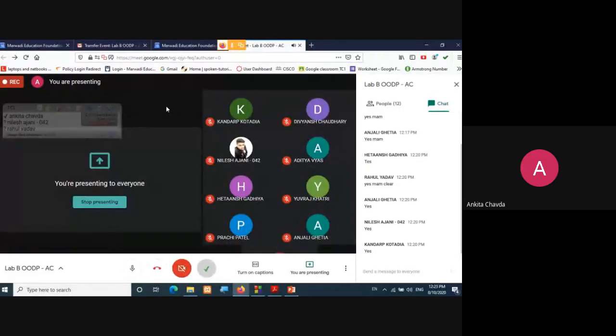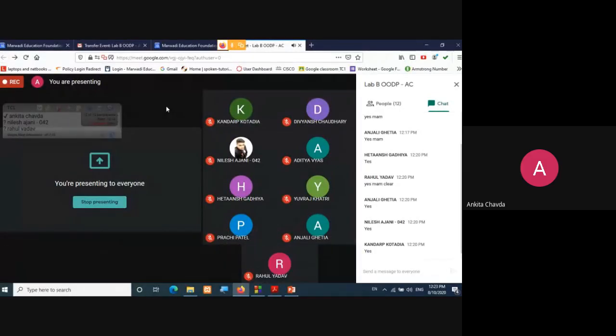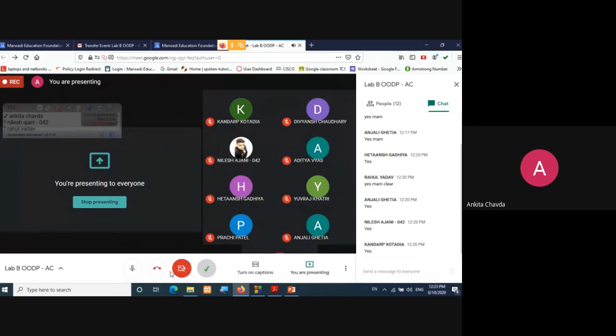So in that way, you have to just call the functions from the int main, right? And it will do call by value and call by reference in a single program.